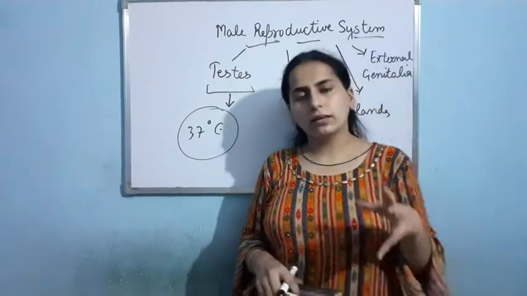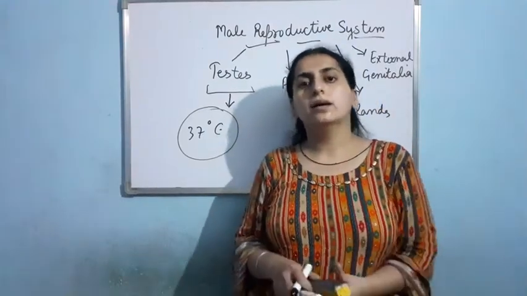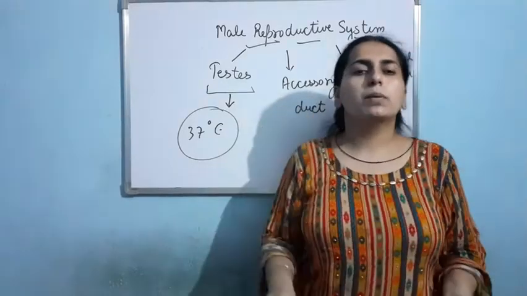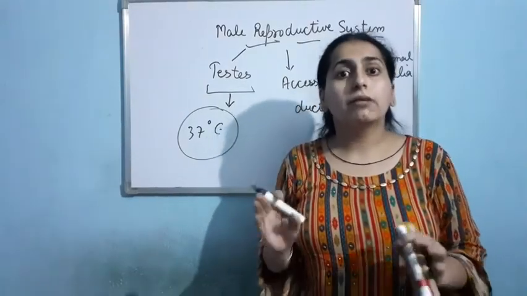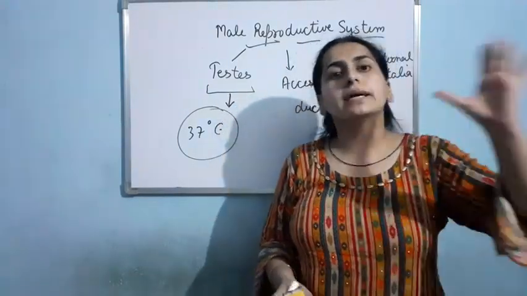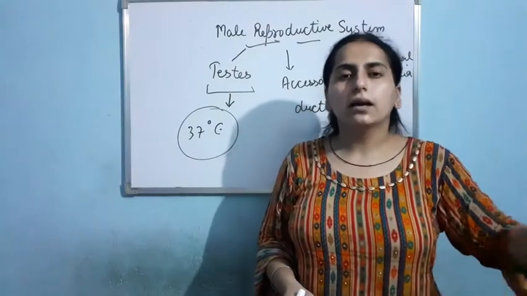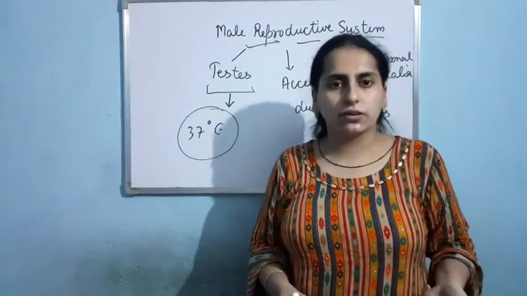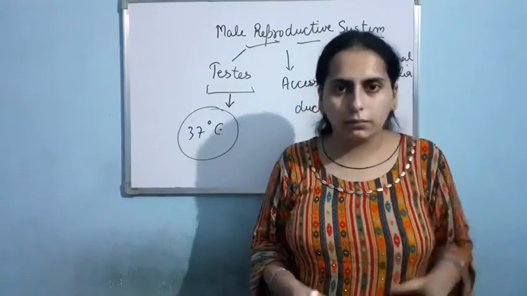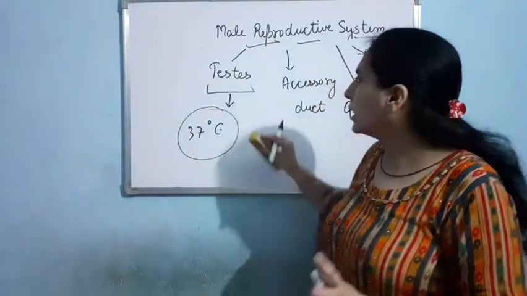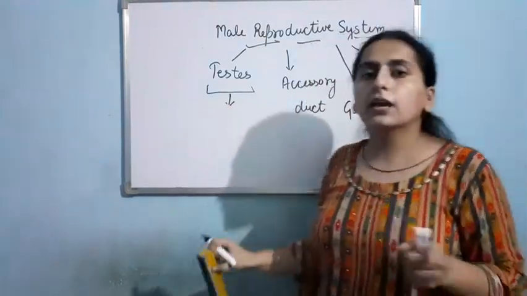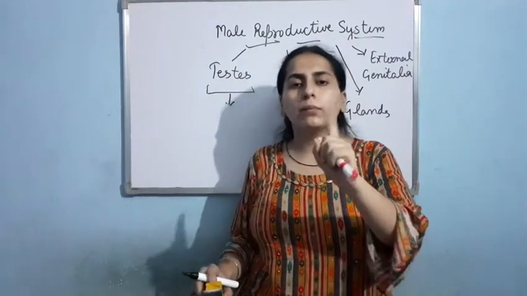Clear? So what the body has adopted is that the testes are not placed inside the body. Rather, they are placed outside the body of the male in a special pouch-like structure, that is the scrotum. This is an important point regarding the testes, that they are not placed inside the abdominal cavity.